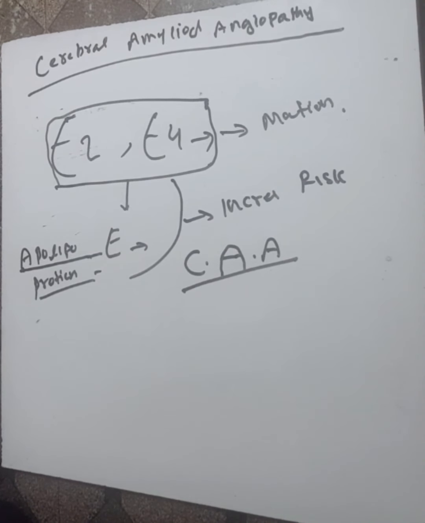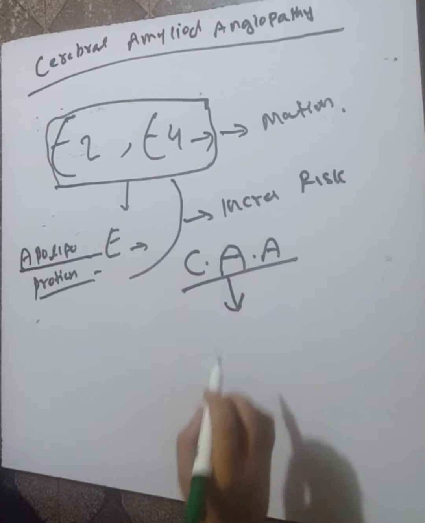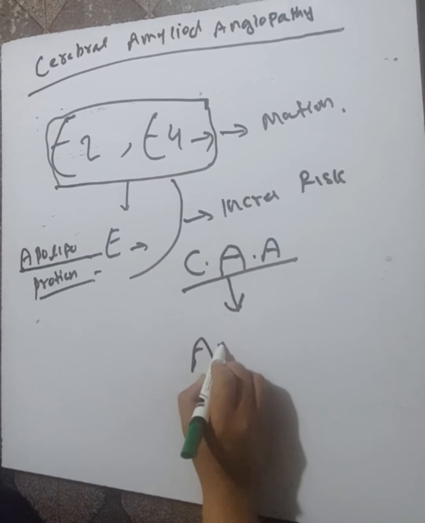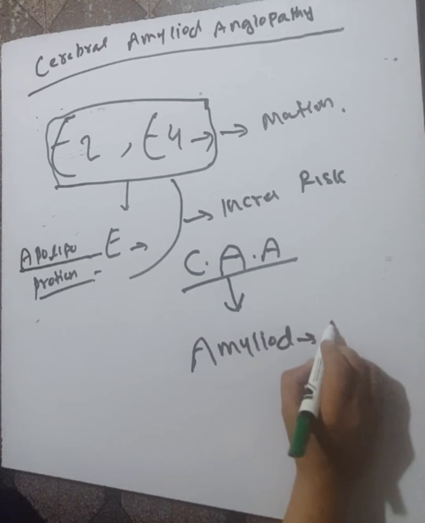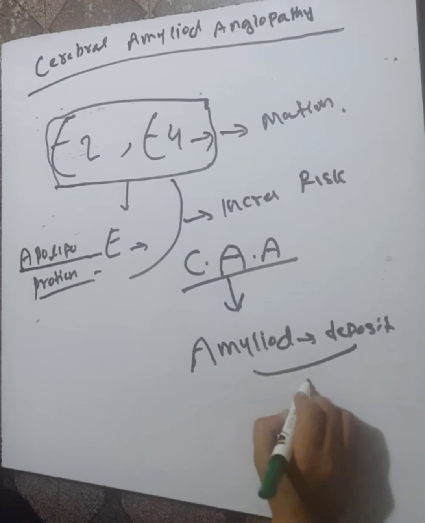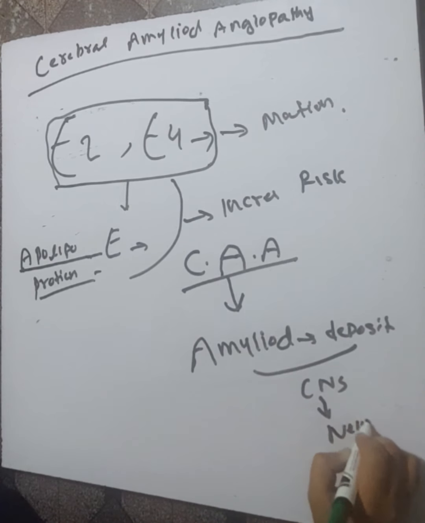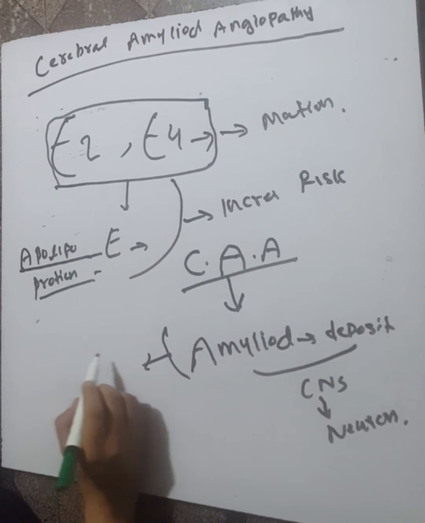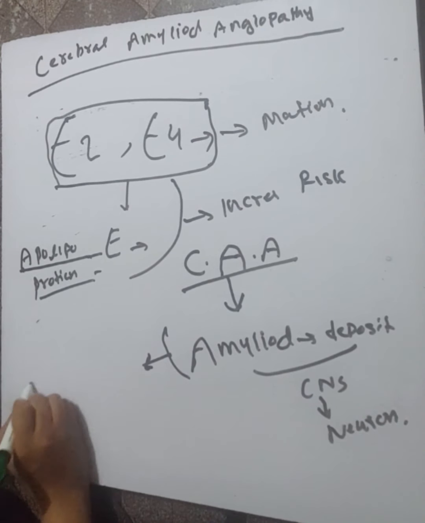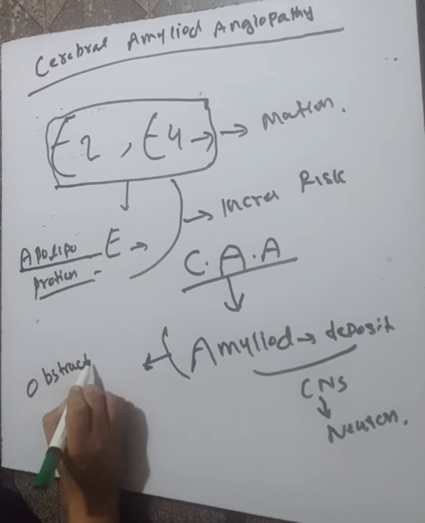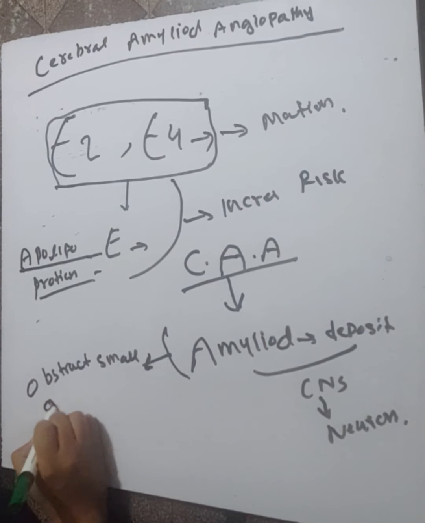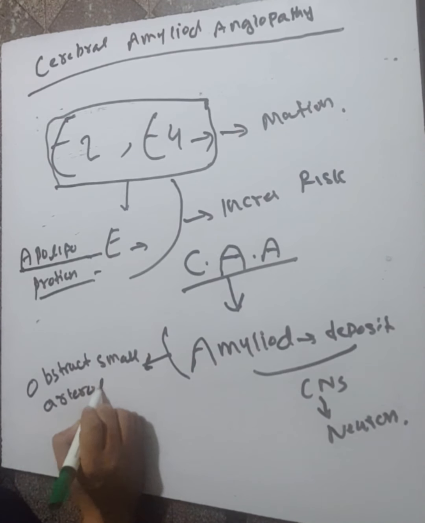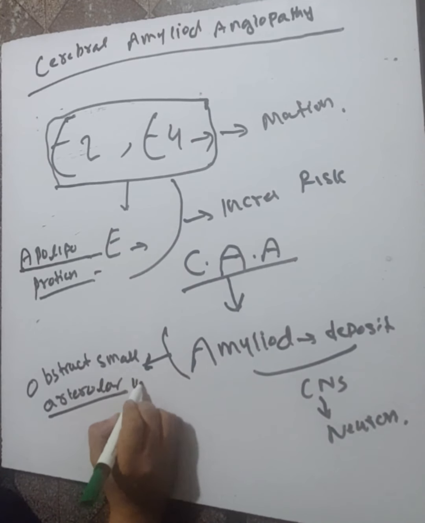And amyloid beta deposits, as a result of this mutation or other causes, are deposited in the CNS. These depositions obstruct the small vessels of the brain.